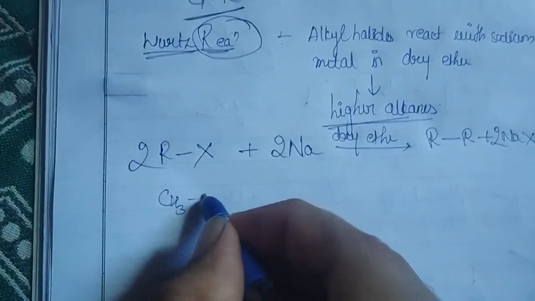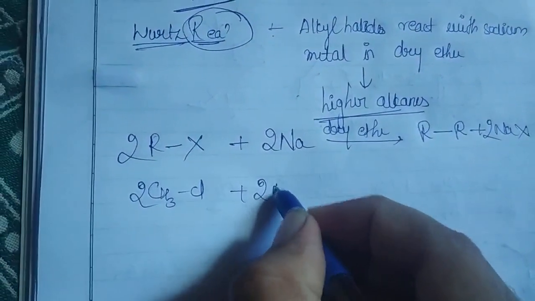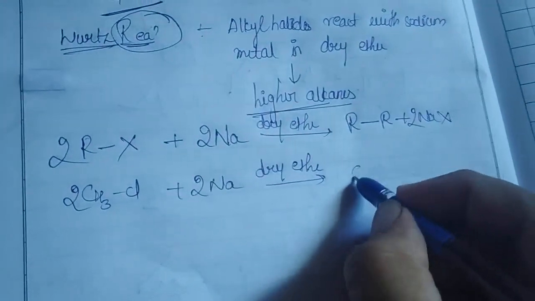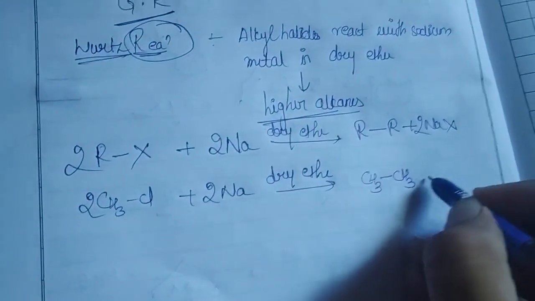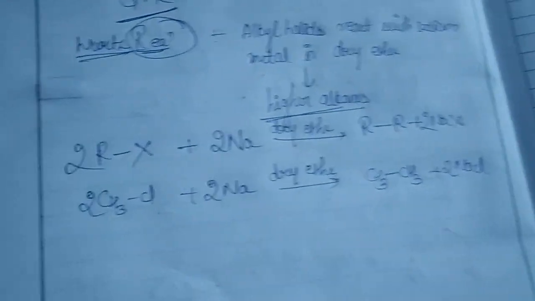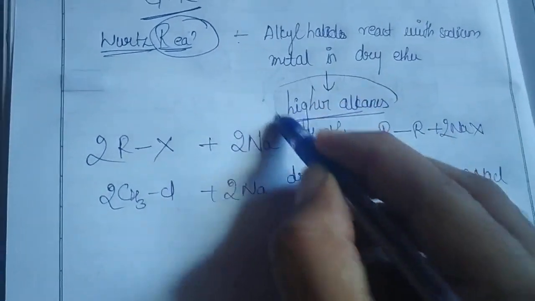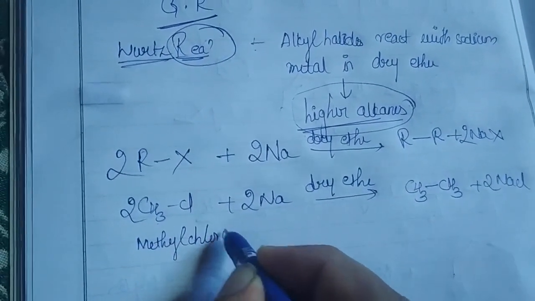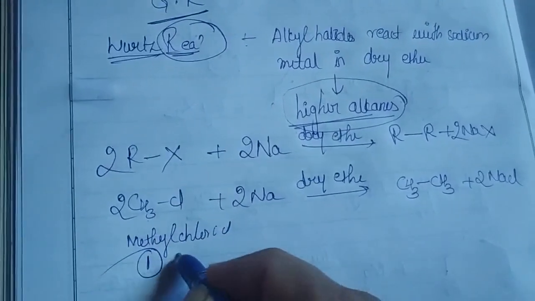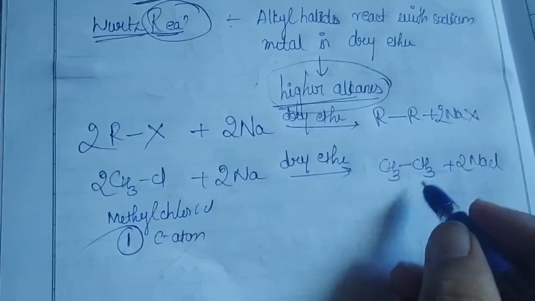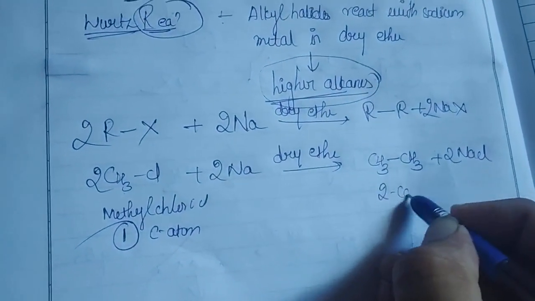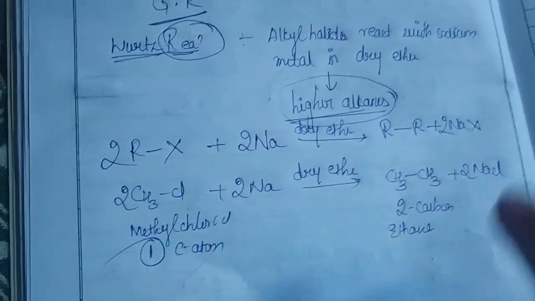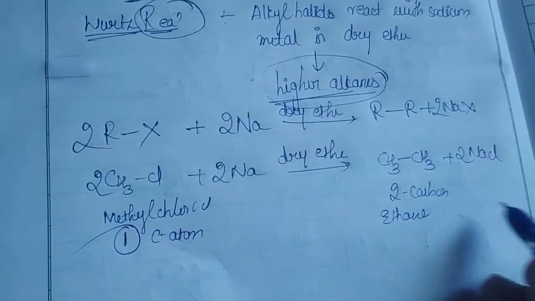For example, if I choose CH3Cl plus 2Na in the presence of dry ether, what are you going to get? Yes, CH3CH3 plus 2NaCl. You can just see why we have said higher alkanes. Here it was methyl chloride, where we have just one carbon atom. But when you see the product, you are having 2 carbon atoms. So it has been converted from methyl to ethane.